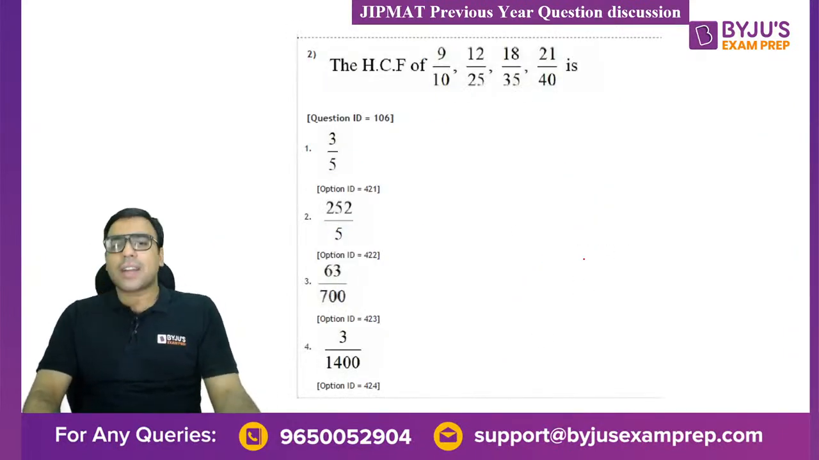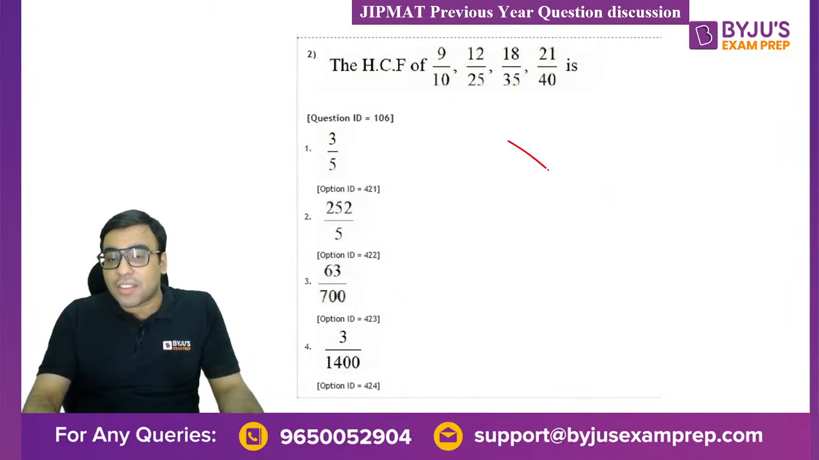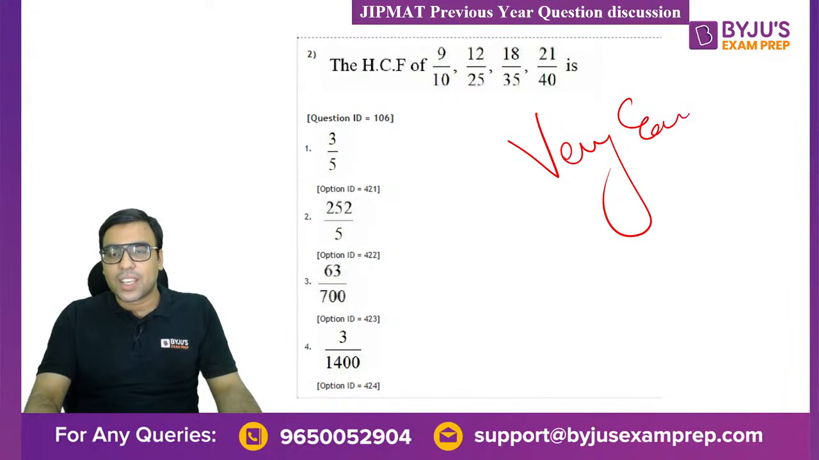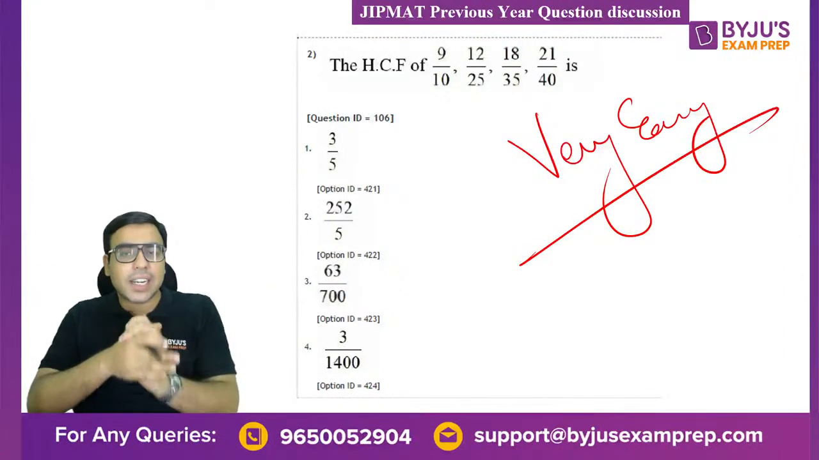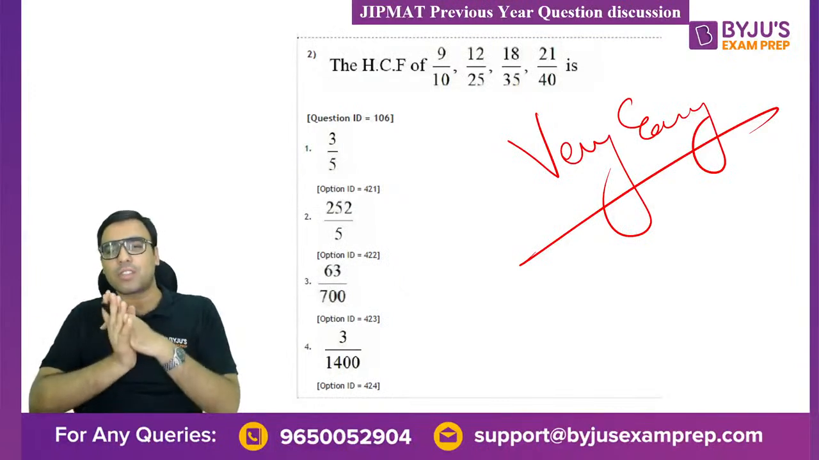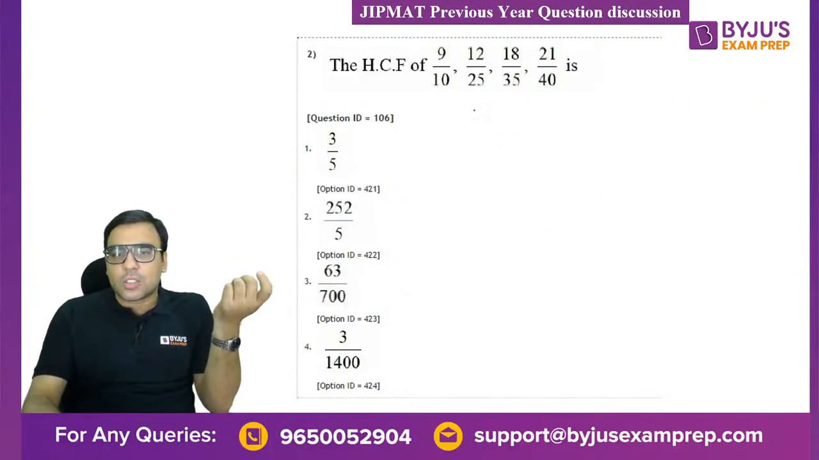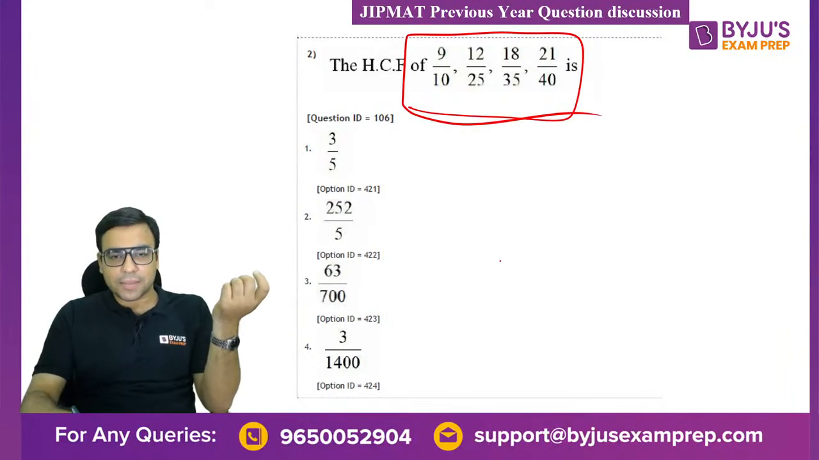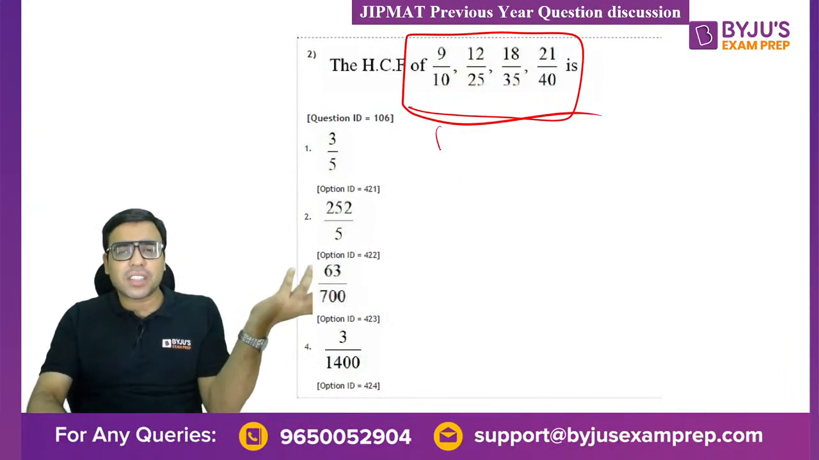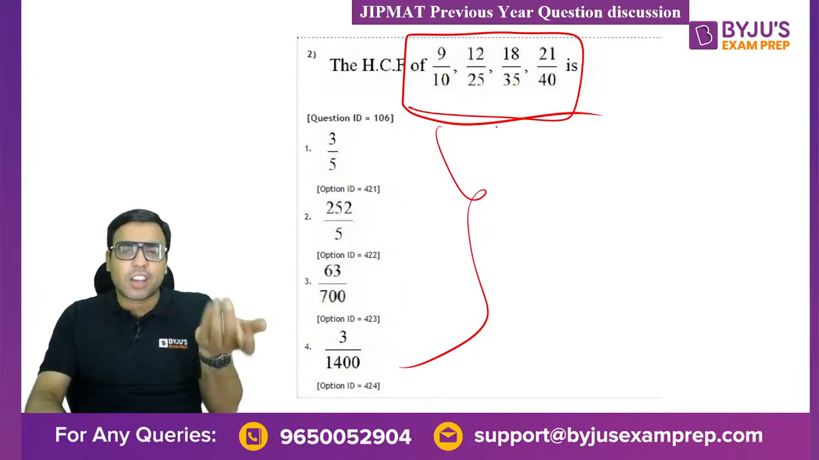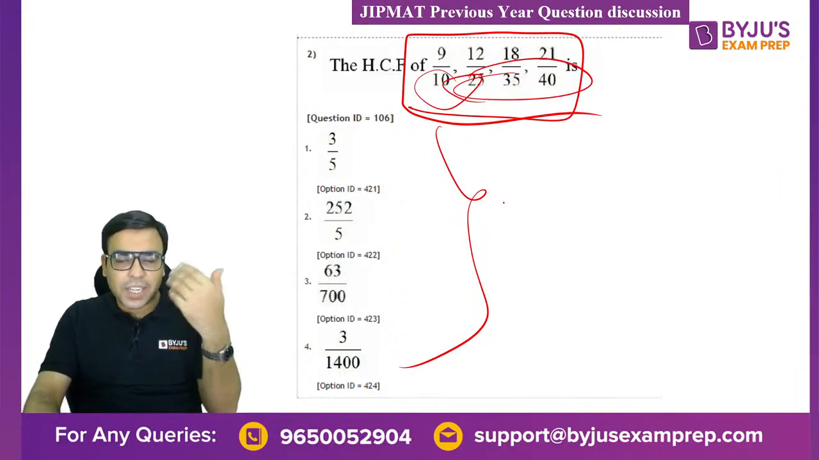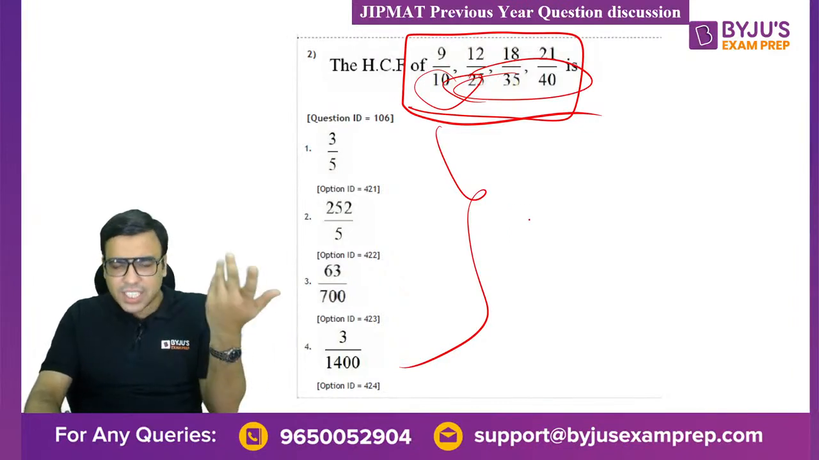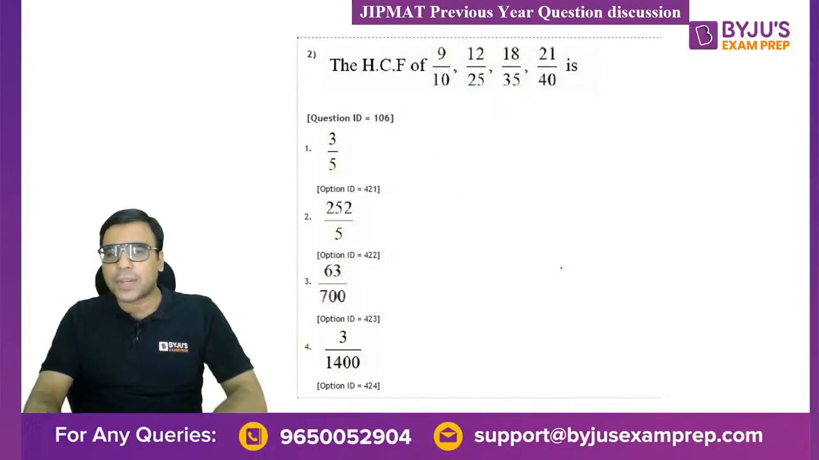The next one, which was very prominent, I could see, is this one, and these are very easy, I would say. This is not a very tough question. They are asking about the HCF, highest common factor, of 9 by 10, 12 by 25, 18 by 35, 21 by 40. There are a lot of ways you can solve it. You can solve by making all the denominators equal, by multiplying with the same number in numerator and denominator. You know these things better. I think these are very basic mathematics questions.